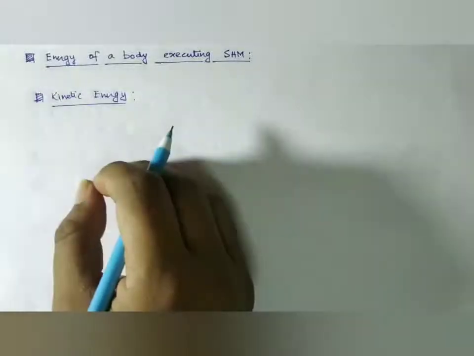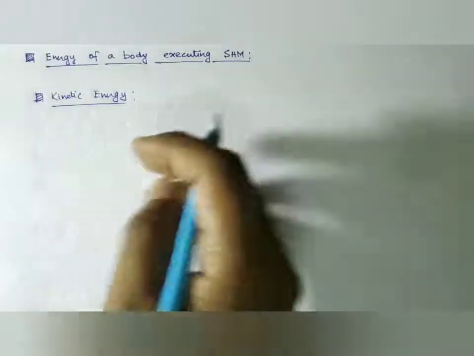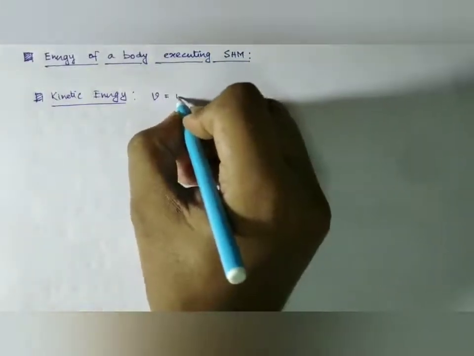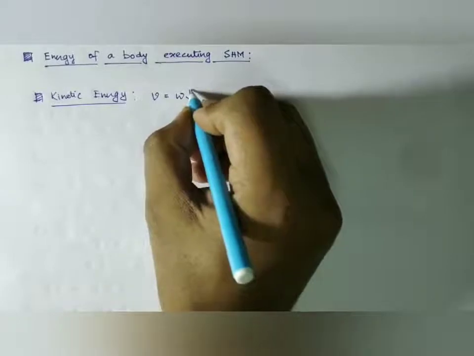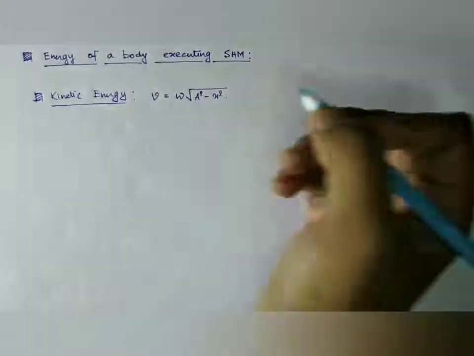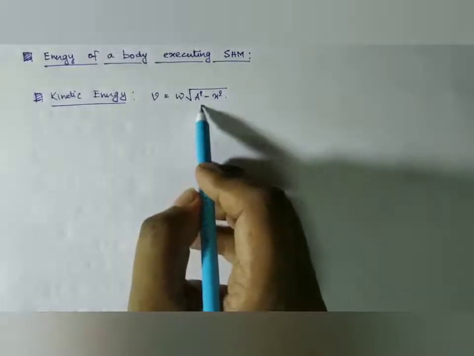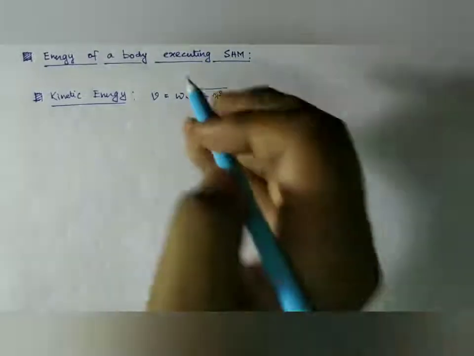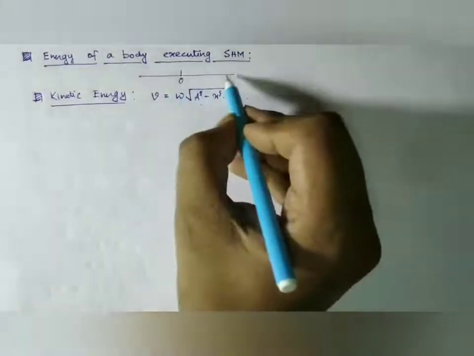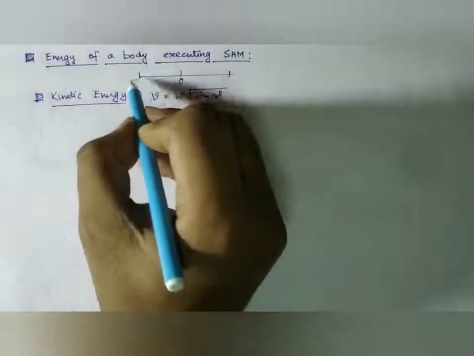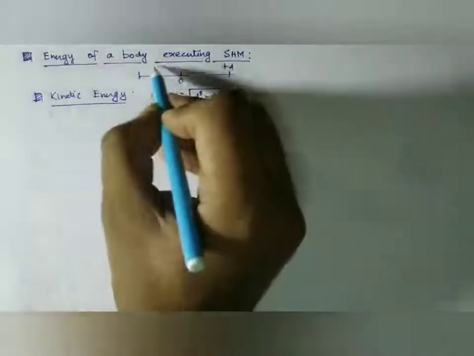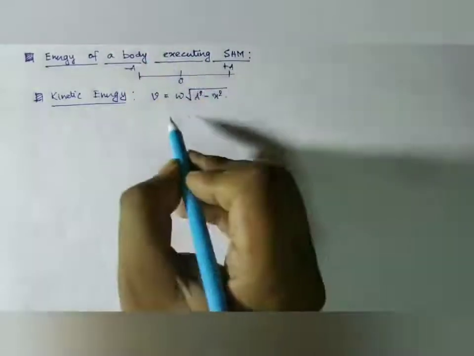In the last section, we obtained the expression of velocity of a body executing simple harmonic motion, v is equal to omega into the root of a square minus x square, where omega is the circular frequency and a is the amplitude of vibration. Suppose the body starts from equilibrium; these are the maxima points where it is plus a and minus a.